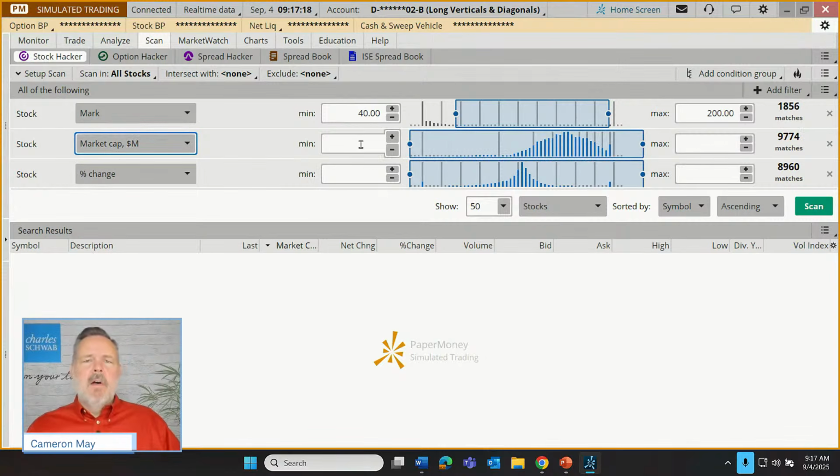We could go with a small cap stock, maybe a couple of billion. We could go with a mid cap stock, up to maybe $10 billion in value. I'm going to go way beyond that. Let's say that our small account trader wants $100 billion companies or larger.